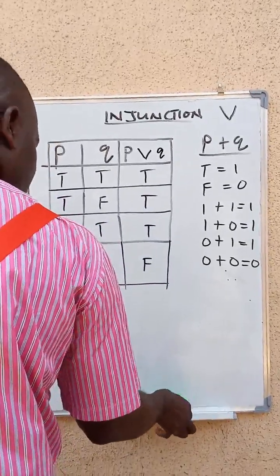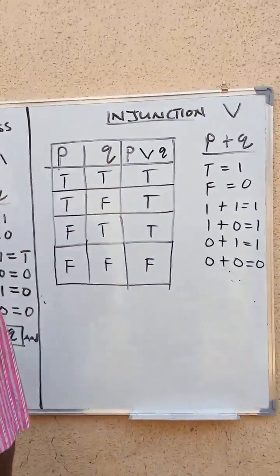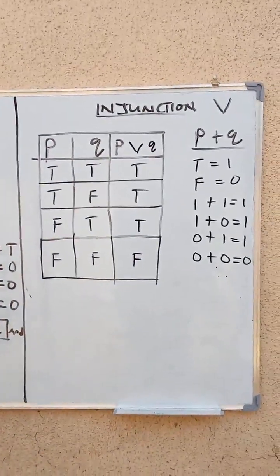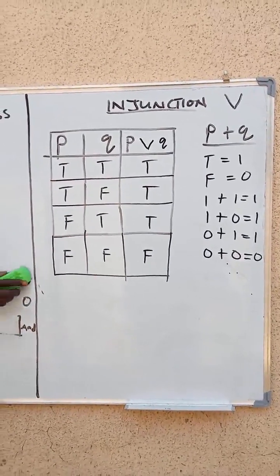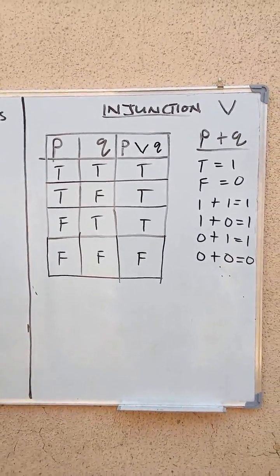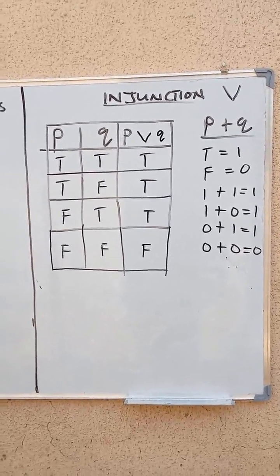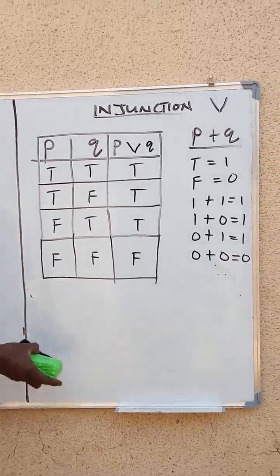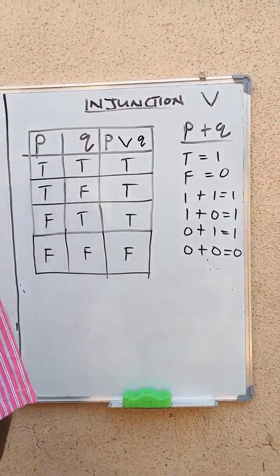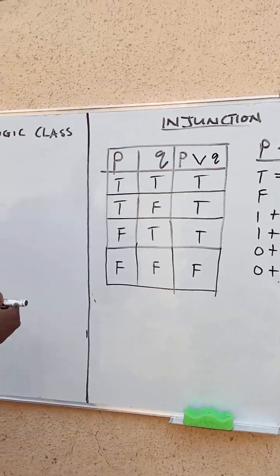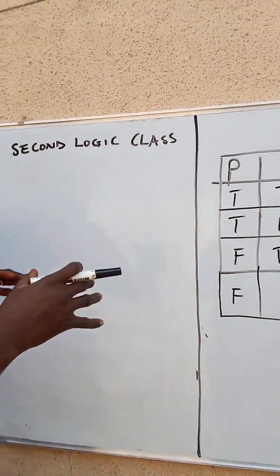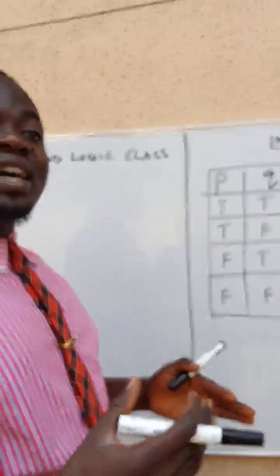So we now move to another one we call implication. But we'll start with implication, and you are going to see the law of excluded middle in mathematics, which the notable person there is Aristotle.